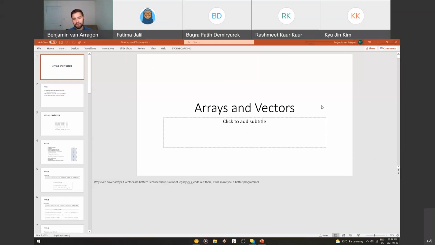Whereas a vector, like you said, will have a starting point, but it can keep on growing. It can end at 9 or it can end at 10 or 11, and I can keep dynamically populating it. So you might think to yourself, well, why are we even learning about arrays if vectors are basically way better? Yes, exactly, like an array list.